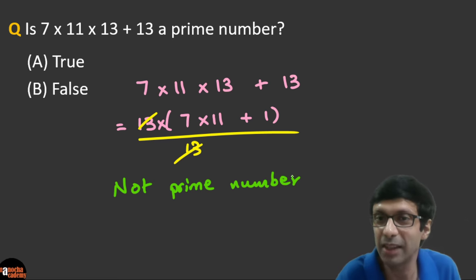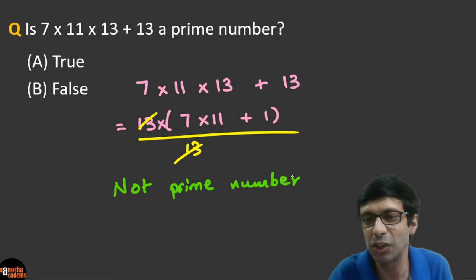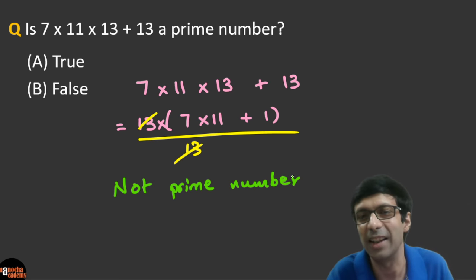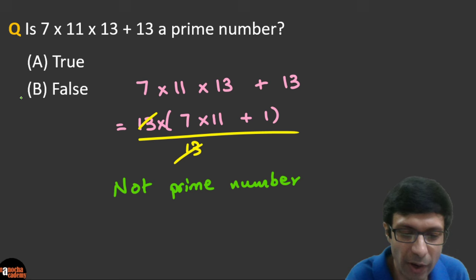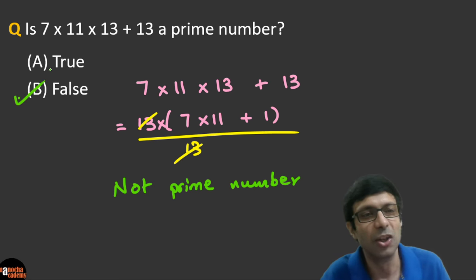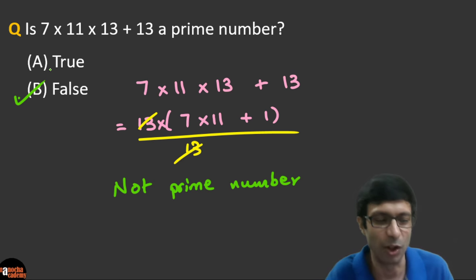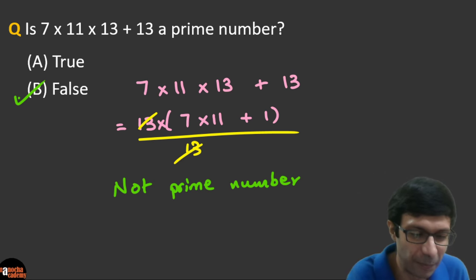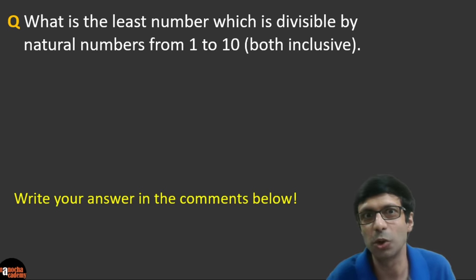So see, you don't have to calculate the number. We just took out the common factor 13 and it's clearly divisible by 13. So very good. I see a lot of you have got the correct answer. It's not a prime number. So excellent. The right answer is false. You guys rock. Superb. Now let's take a look at this question.